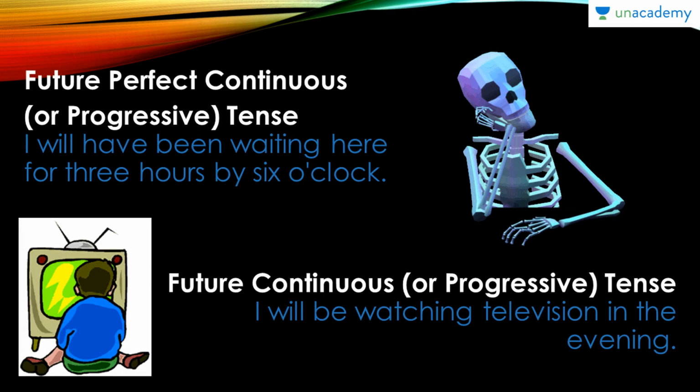The third example, future perfect continuous or progressive tense. So we looked into all three types: present perfect continuous, past perfect continuous, and future perfect continuous. In future it should be will have been, and the continuous verb. I will have been waiting here for 3 hours by 6 o'clock. Firstly, the sentence structure itself is very complicated, and you cannot convert this into passive voice again. So that is our third point.